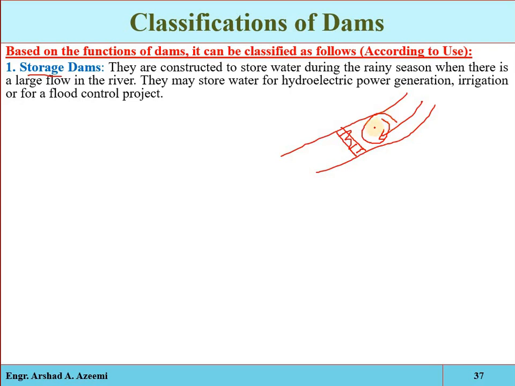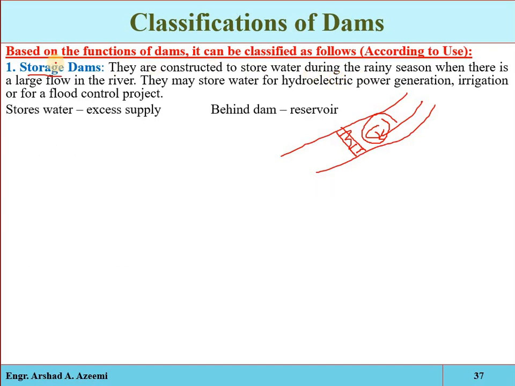The storage dams may be constructed again for various purposes. Okay, so the water will be stored and then it will be utilized in the off season for irrigation, water power generation, or for water supply for domestic and industrial purposes, or it may be for a multi-purpose project. Okay, and a storage dam may be constructed of a wide variety of material. It can be constructed from stone, concrete, earth, and rock fill. Okay, so that is a dam which is constructed across the river.